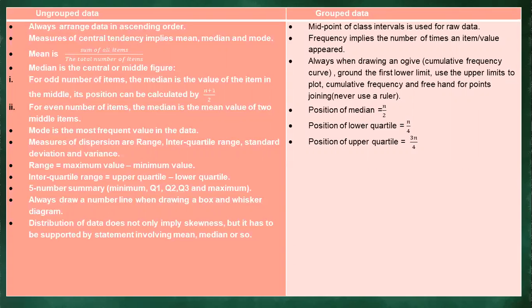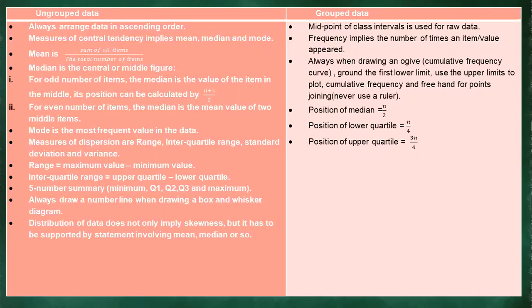You remember we talked about the minimum, the lower quartile, the median, the upper quartile, and the last one, the maximum value. So in order to determine those, we need to make sure that we rearrange our data in